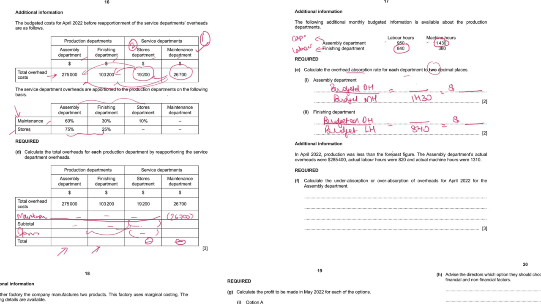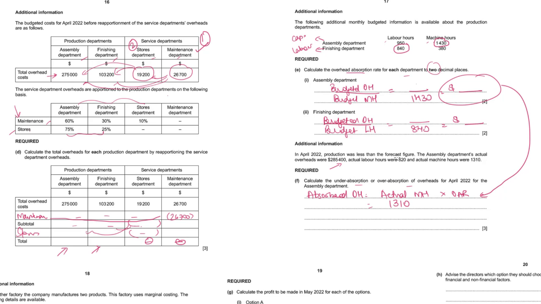In April 2022, production was less than the forecast figure. Assembly department's actual overheads were 285,400. Actual labor hours are given, machine hours are given. They're telling you to calculate the under absorption and over absorption for the assembly department. So first of all, we will have to calculate the absorbed overheads. What is the formula? Actual machine hours, because assembly department is a capital intensive department. So actual machine hours multiplied by the overhead absorption rate as per part E. Whatever you get there, you will use that rate here. And actual hours is 1310.